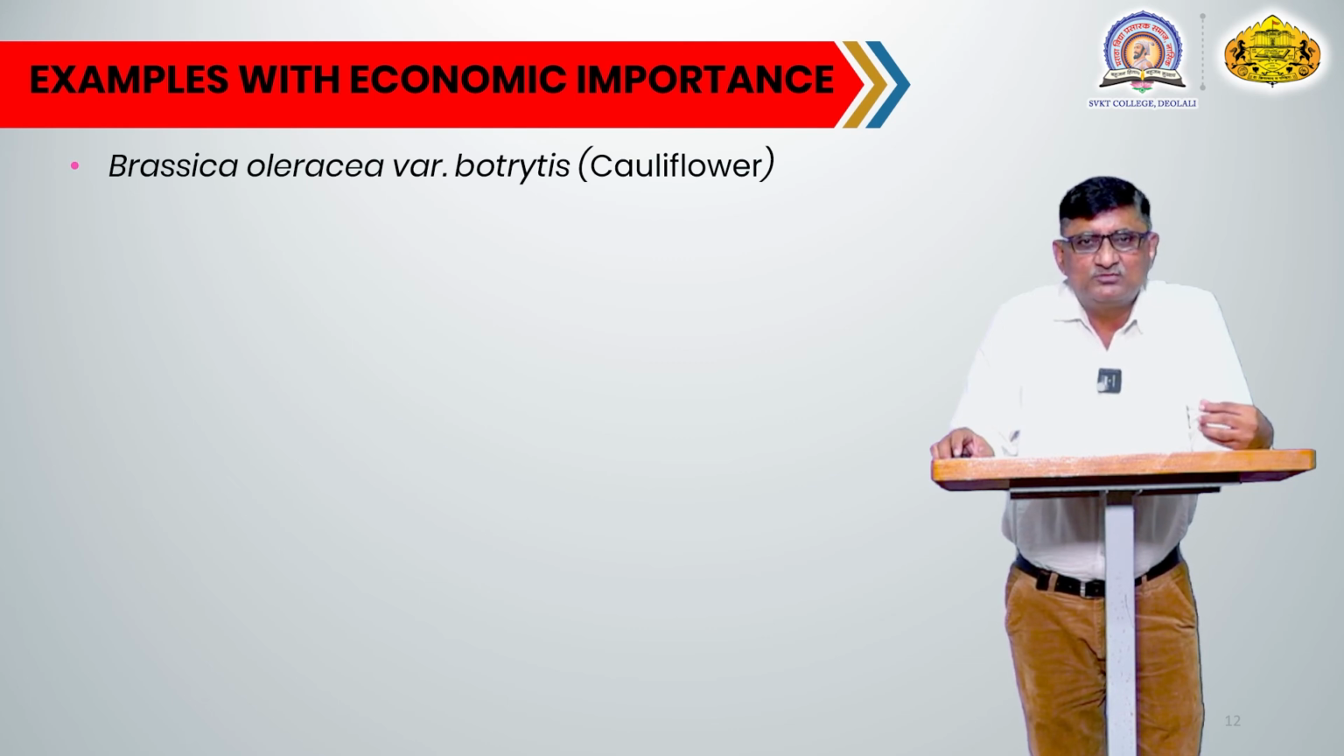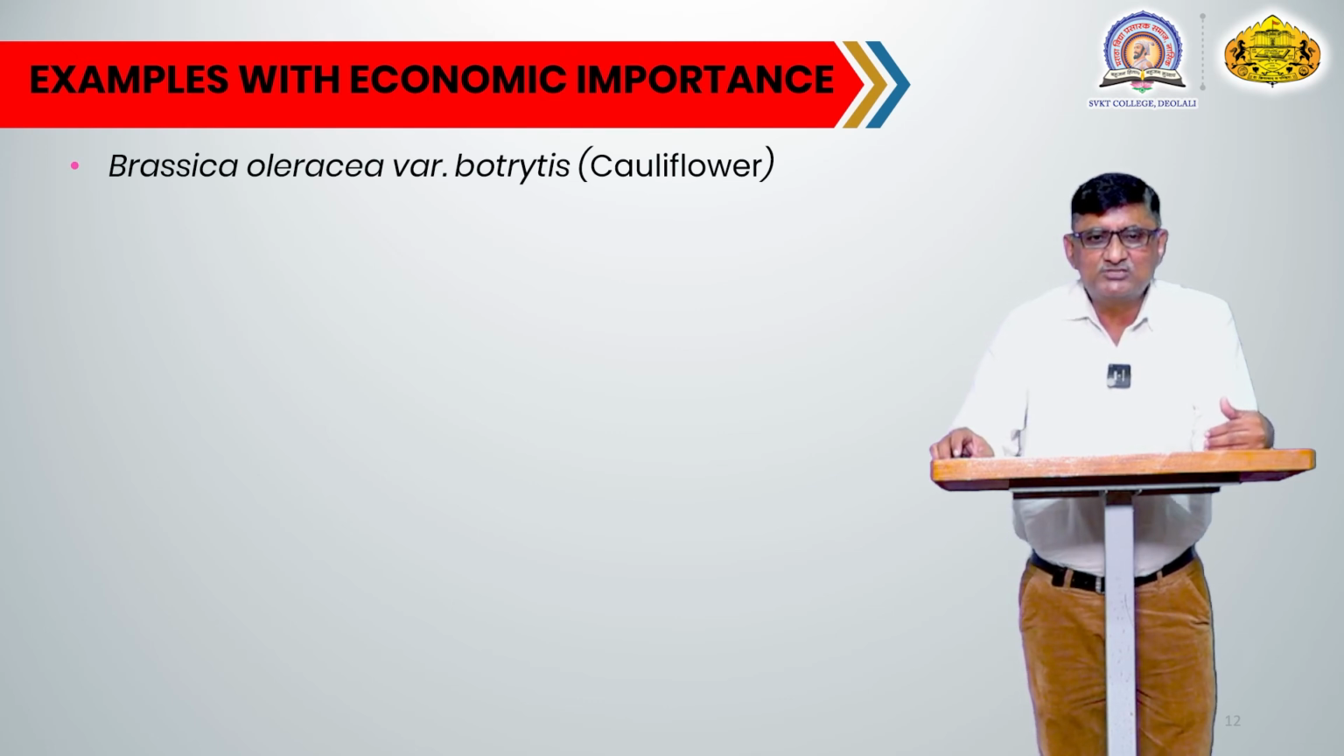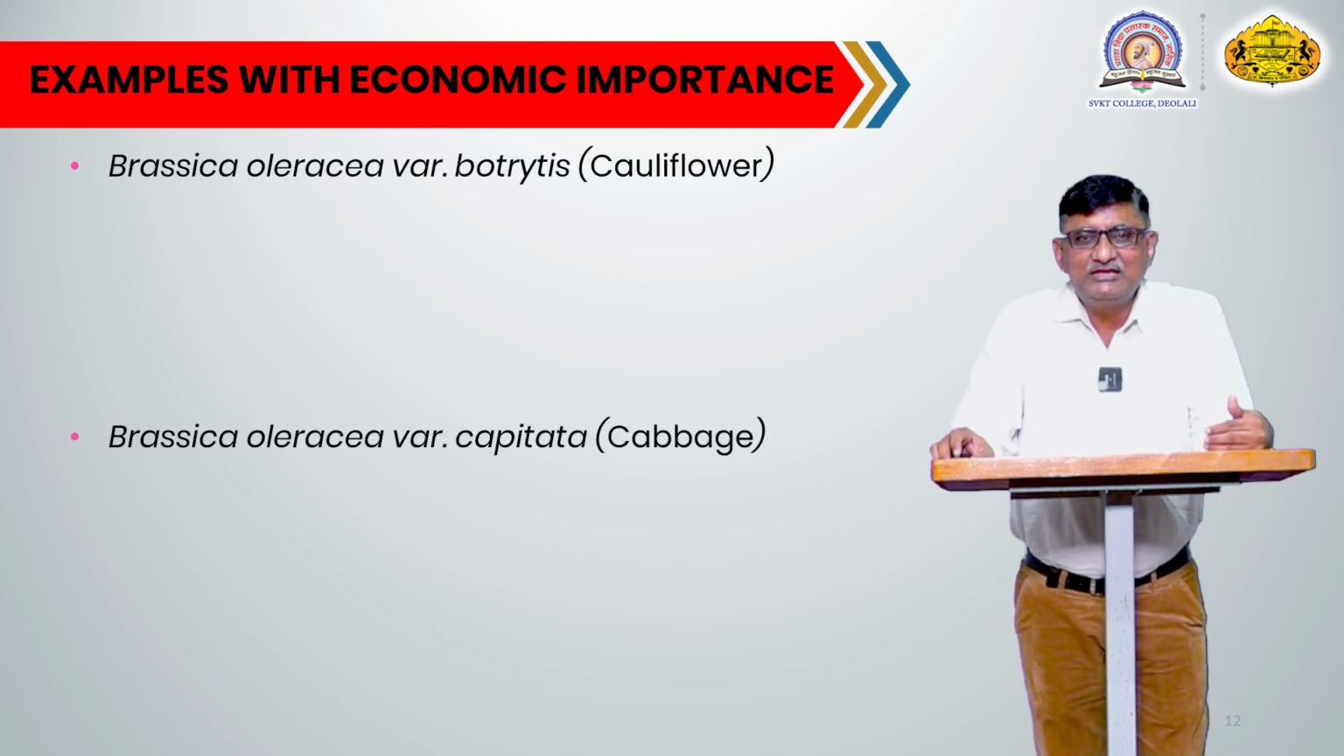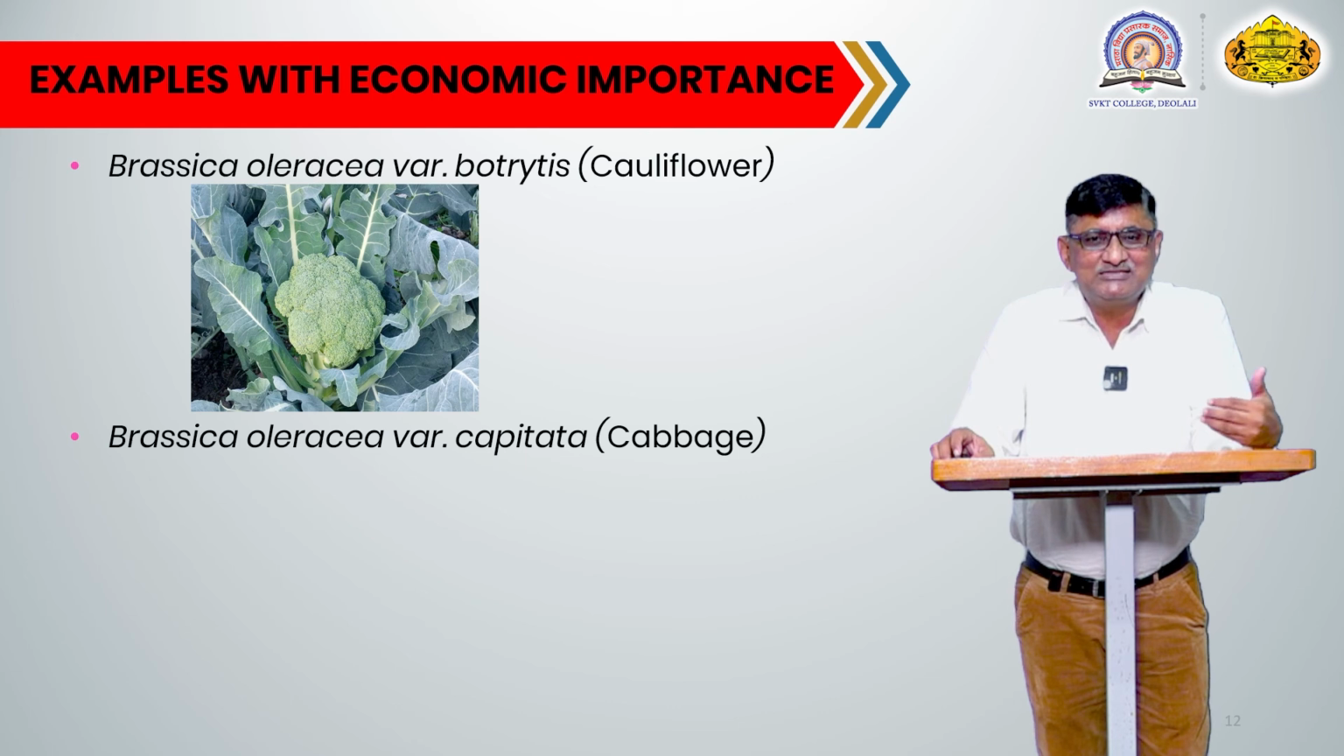Most of the plants of this family are cultivated annually in all seasons by the farmer, so they are crop plants, and this is also a reason this family got good economic importance. The first plant we are going to see is Brassica oleracea variety botrytis. Commonly this plant is called cauliflower. You can see the image.